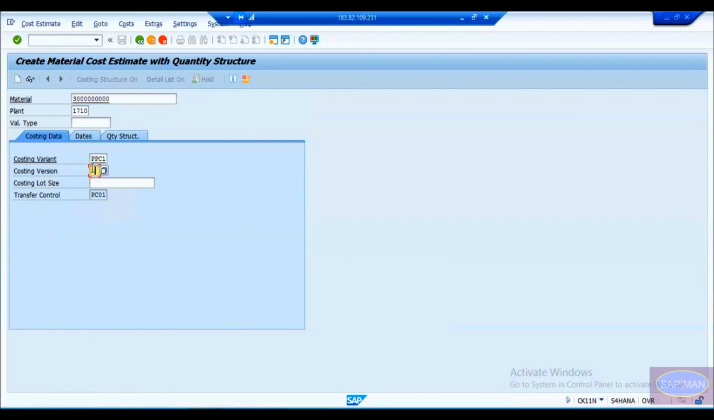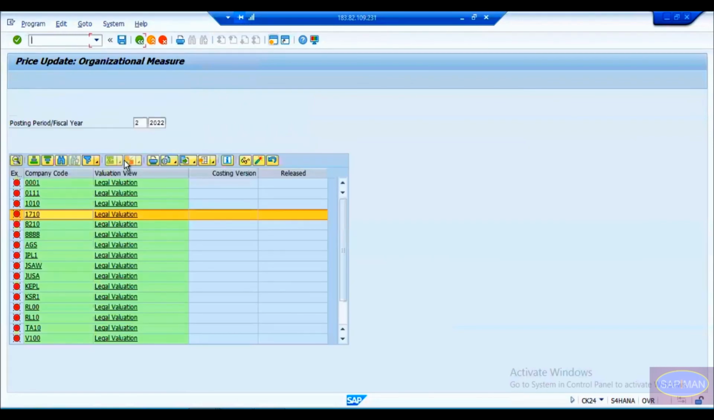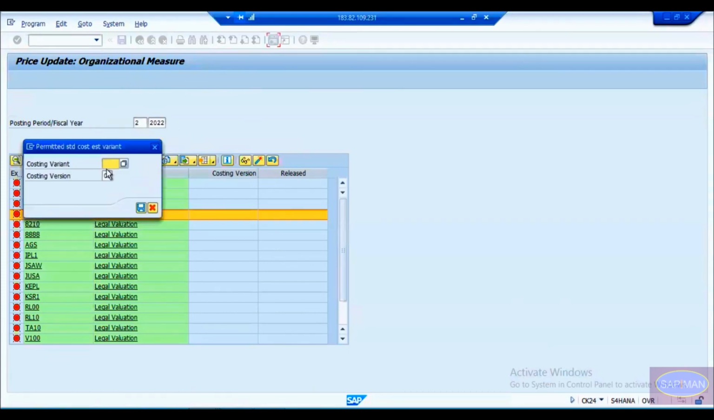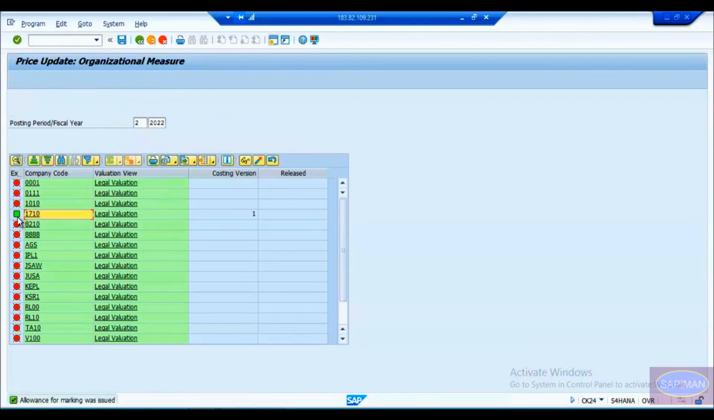I had only one production version, so I created one version. Similarly, if you have multiple versions, you can create multiple costing versions also, and that's what you have to give here in the organization measure. Okay, so click on your company code and give the costing variant which you had selected. In my case, I had selected PPC1. Okay, and then save it. The moment you save it, you can see it goes green.